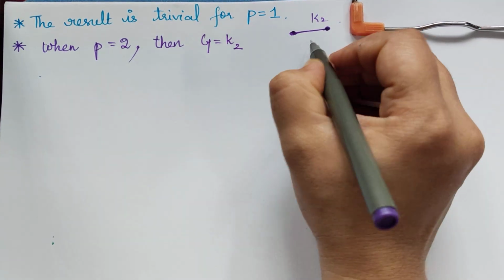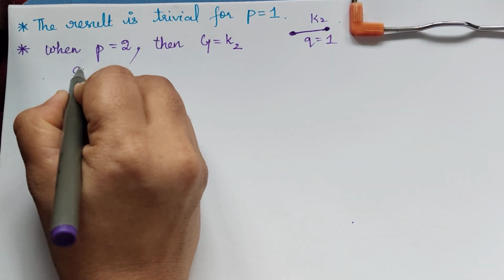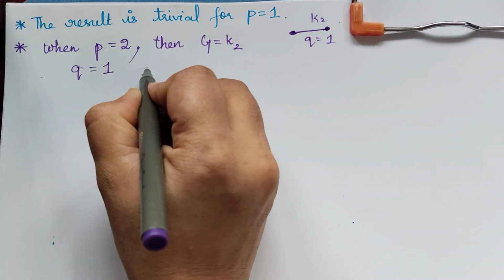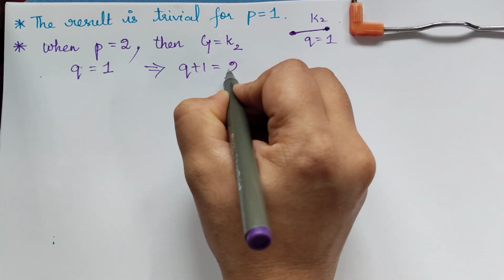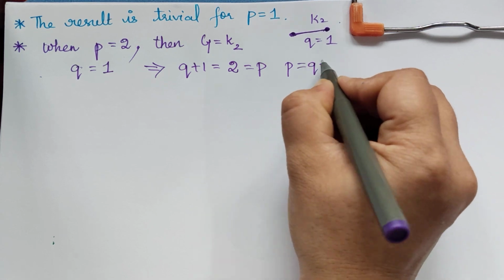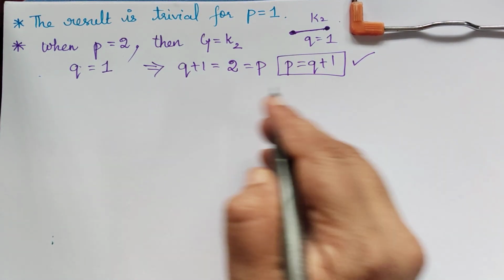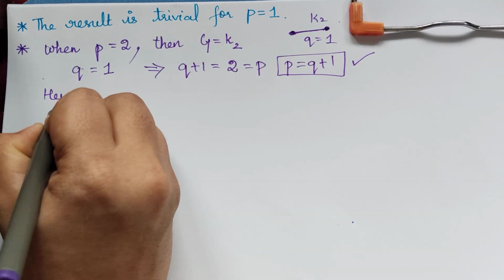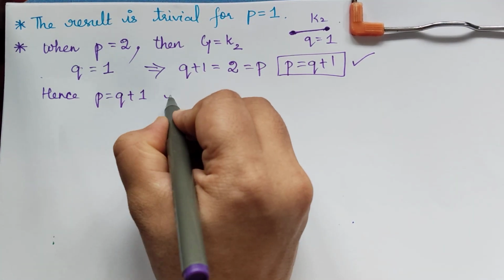How many edges are there? Q is equal to 1. So what is Q plus 1? It is equal to 1 plus 1, which is 2, and that is equal to P. Therefore, we have proved that P is equal to Q plus 1 in this case.